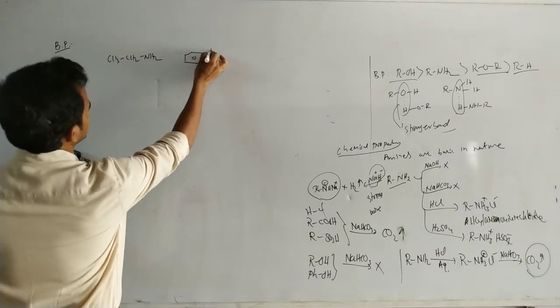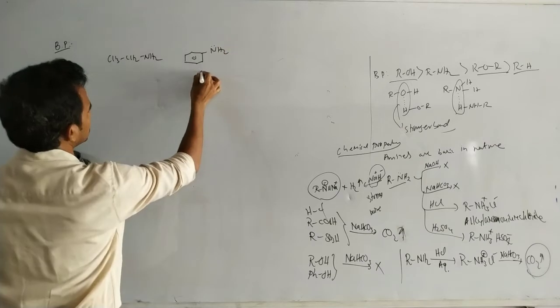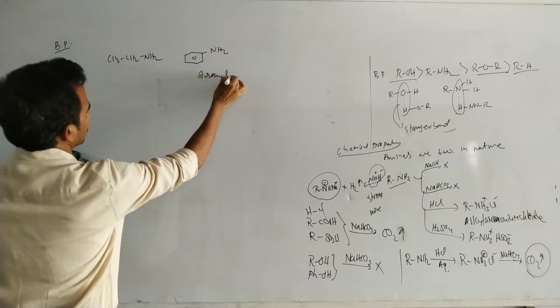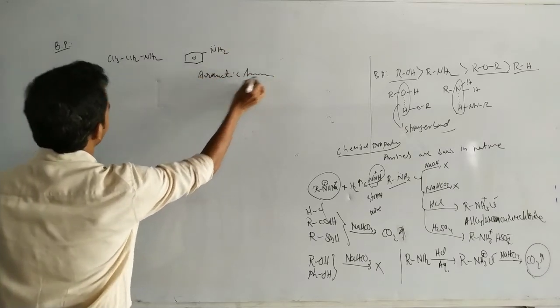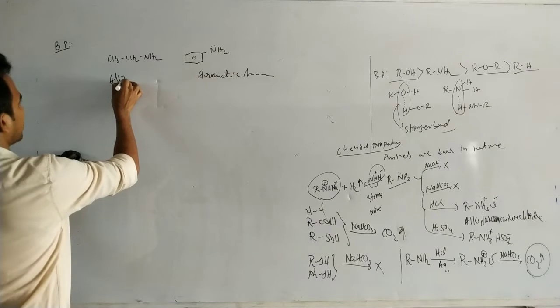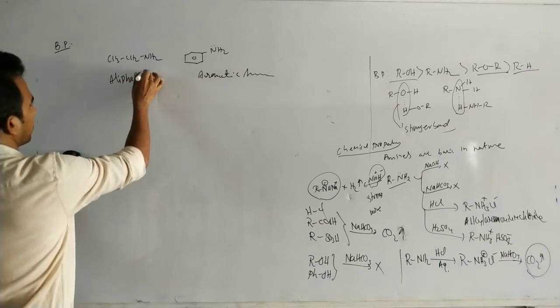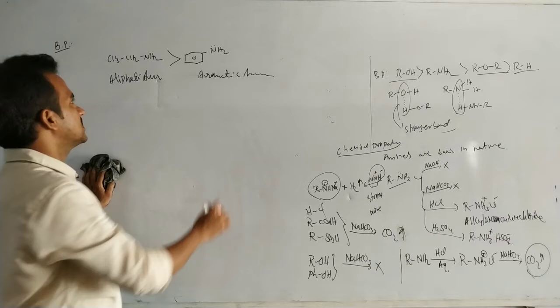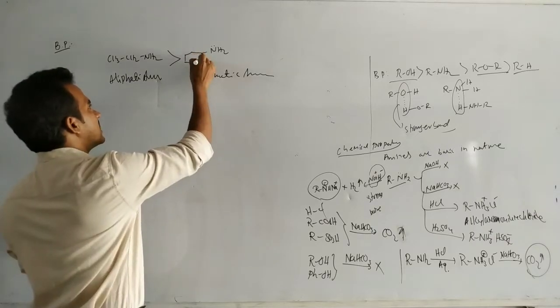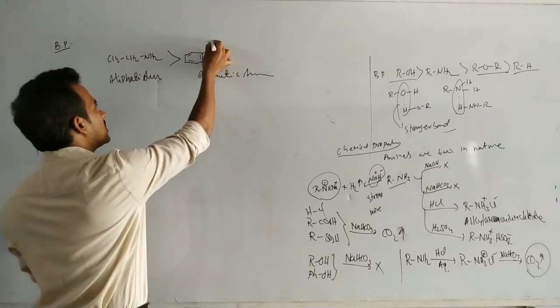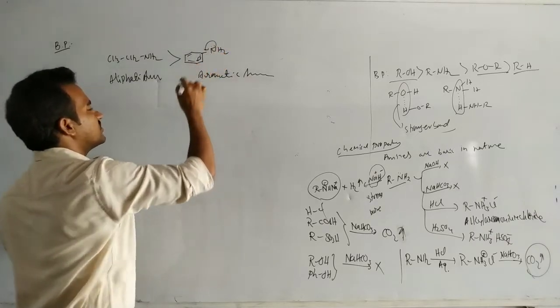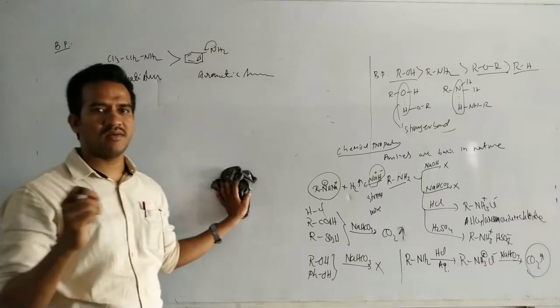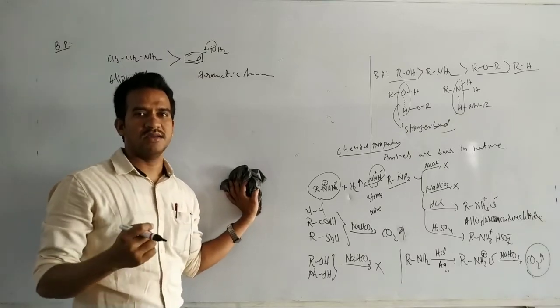If NH2 is directly attached to the benzene ring, this is an aromatic amine; this is an aliphatic amine. These aliphatic amines are more basic because of these non-bonding electrons. What is actually a base? An electron donor is a base. If the compound donates electrons readily and strongly, then it is a strong base.